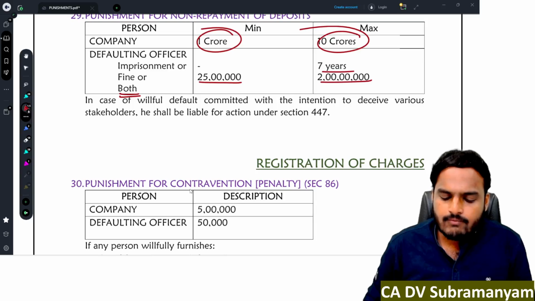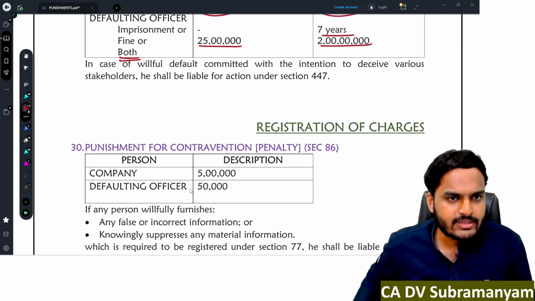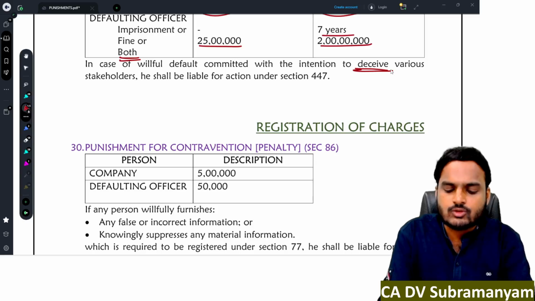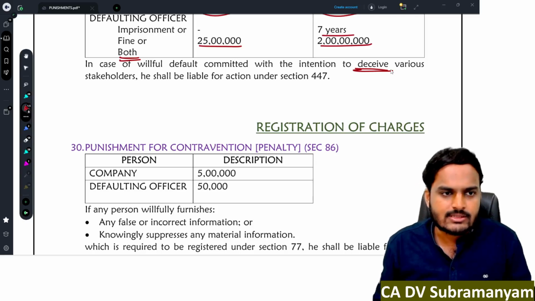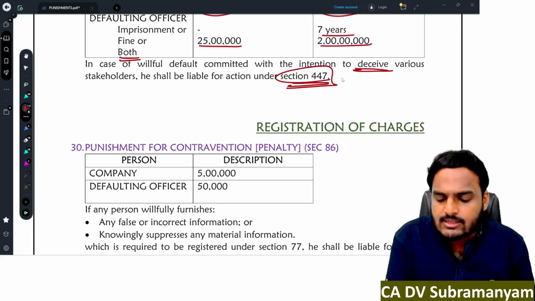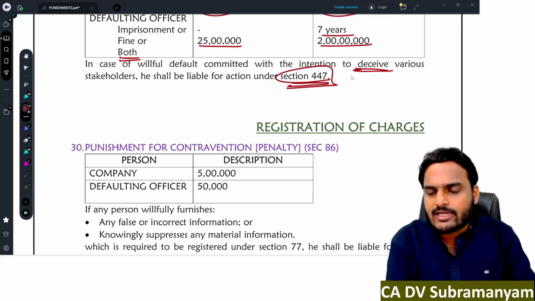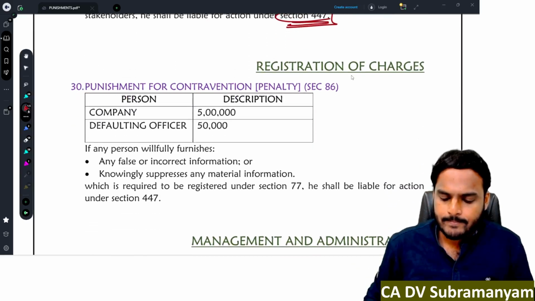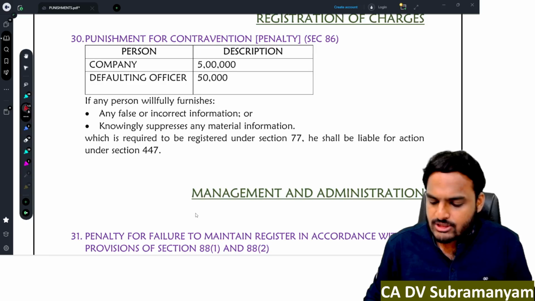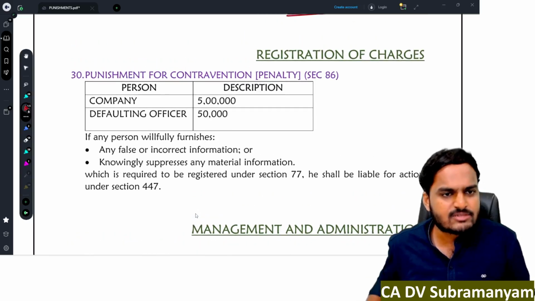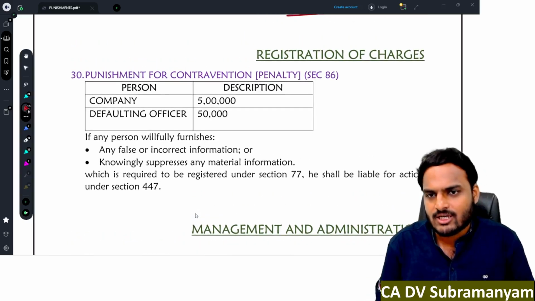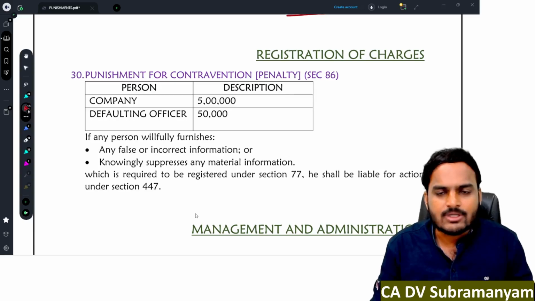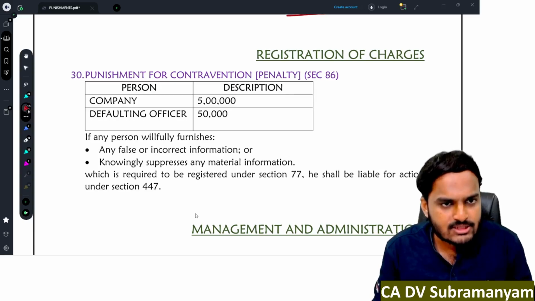In case of willful default, with an intention to deceive, with an intention to defraud the stakeholders, then the punishment is under section 447. Next one, registration of charges. Only one punishment is there in registration of charges. Violation of chapter 6, that is registration of charges.